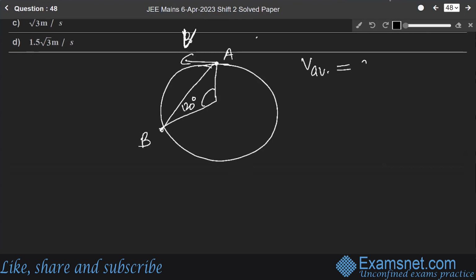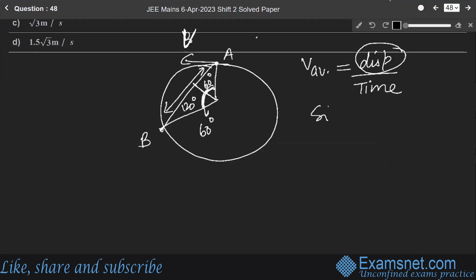The average velocity will be displacement over time. So first we have to find the displacement, the distance from point A to point B. How can we find this displacement? Let us say this is angle 60 degrees. The whole angle is 120, so this will be 60 and this will be 60. So using the formula for sine 60, this will become how much?